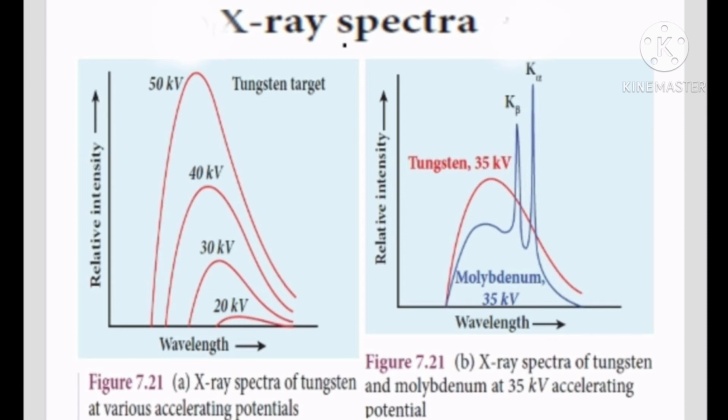See the second picture. This curve represents the X-ray spectra of tungsten and molybdenum at 35 kilovolt accelerating potential. The red curve gives the spectra for tungsten at 35 kilovolt accelerating potential, and the blue curve gives the spectra for molybdenum at 35 kilovolt accelerating potential. We can see the peaks of K alpha and K beta for molybdenum at 35 kilovolt accelerating potential.